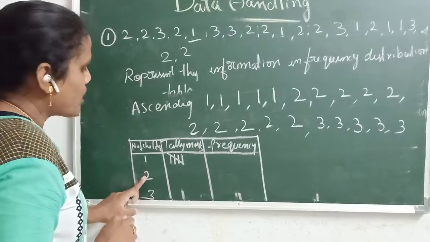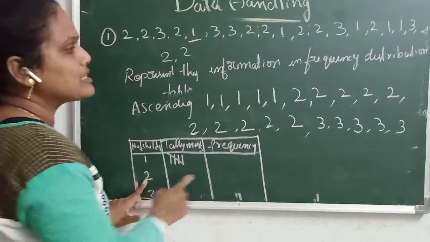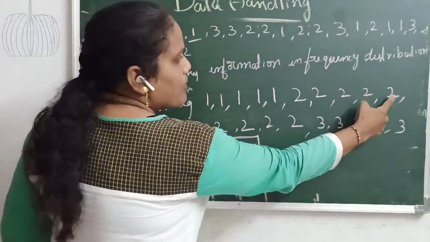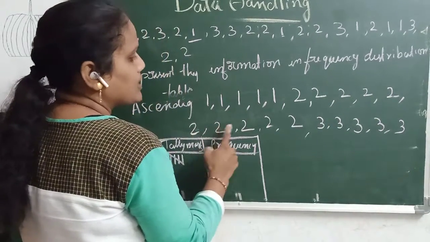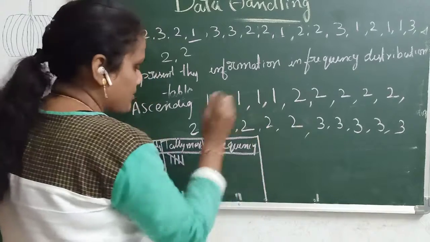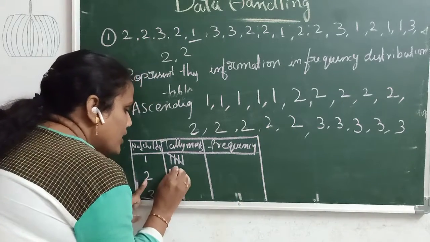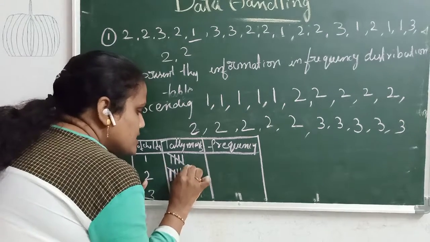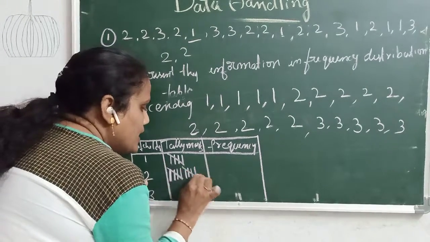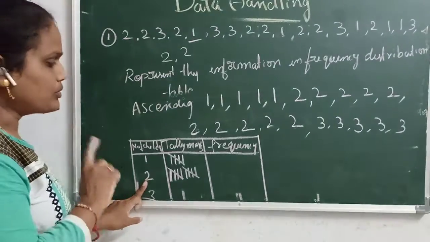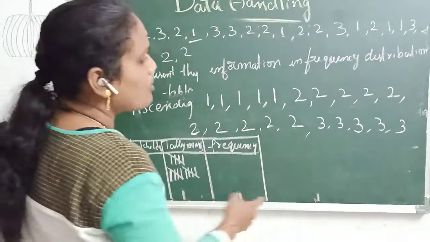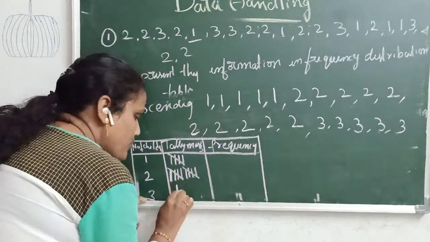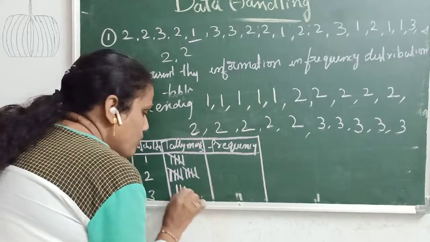Okay, next, how many families have 2 children only? 1 2 3 4 5 6 7 8 9 10. 10 families. So 10 tally marks, 1 2 3 4 5 6 7 8 9 10. Like this we have to do tally marks. And 3 children, how many families? 5. Having 1 2 3 4 5. So tally marks 1 2 3 4 5.